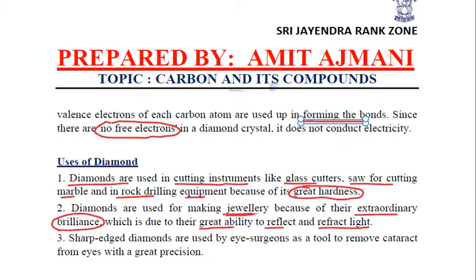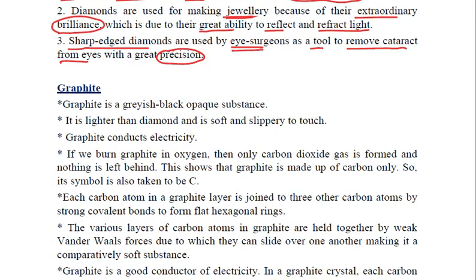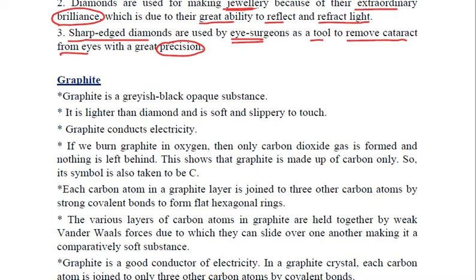The next use of diamond is that sharp-edged diamonds are used by eye surgeons. Why? As a tool to remove cataract from eyes, for which a great accuracy, a great precision is required. So these are the most common uses of diamond. Let us now study the second crystalline form of carbon, that is graphite.